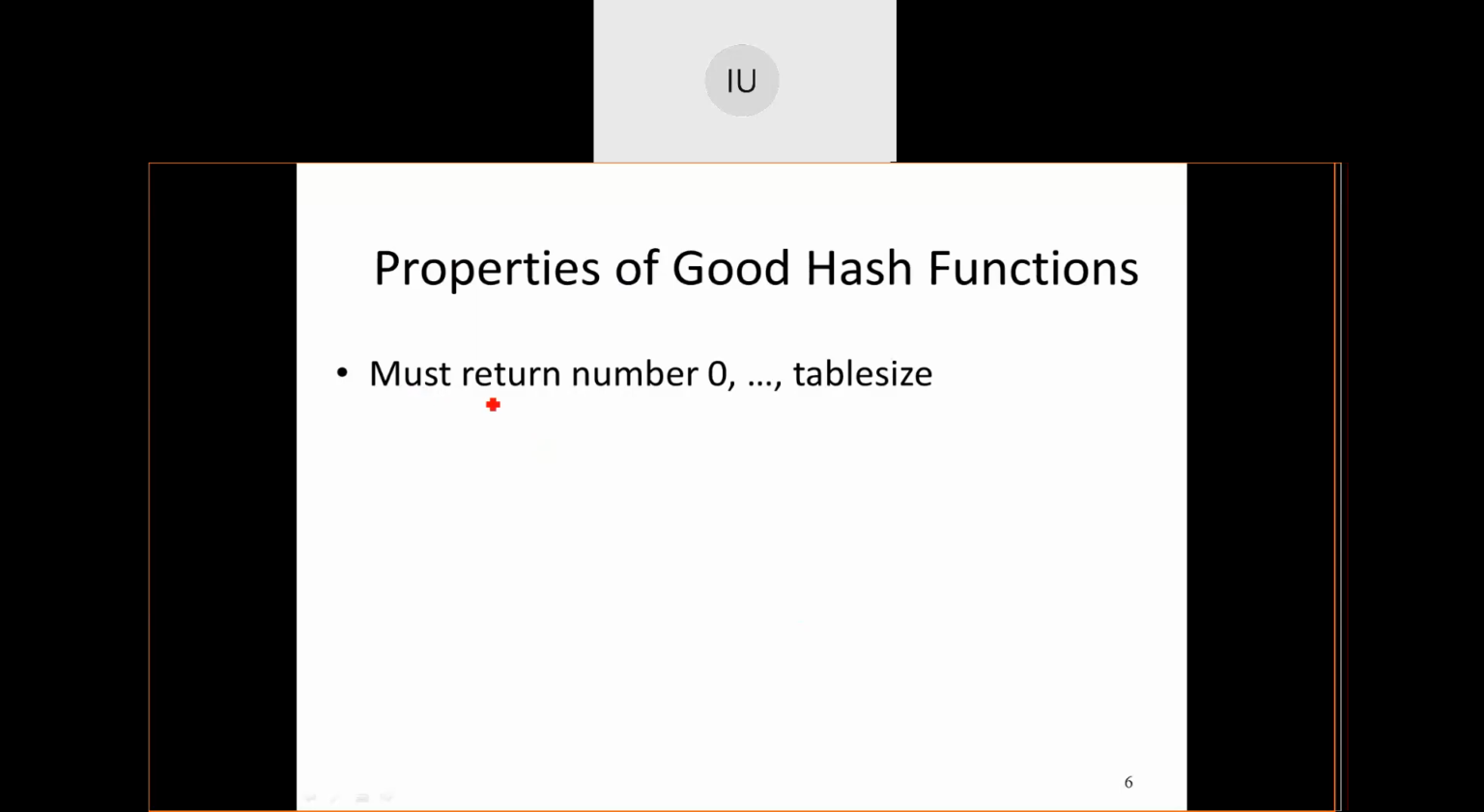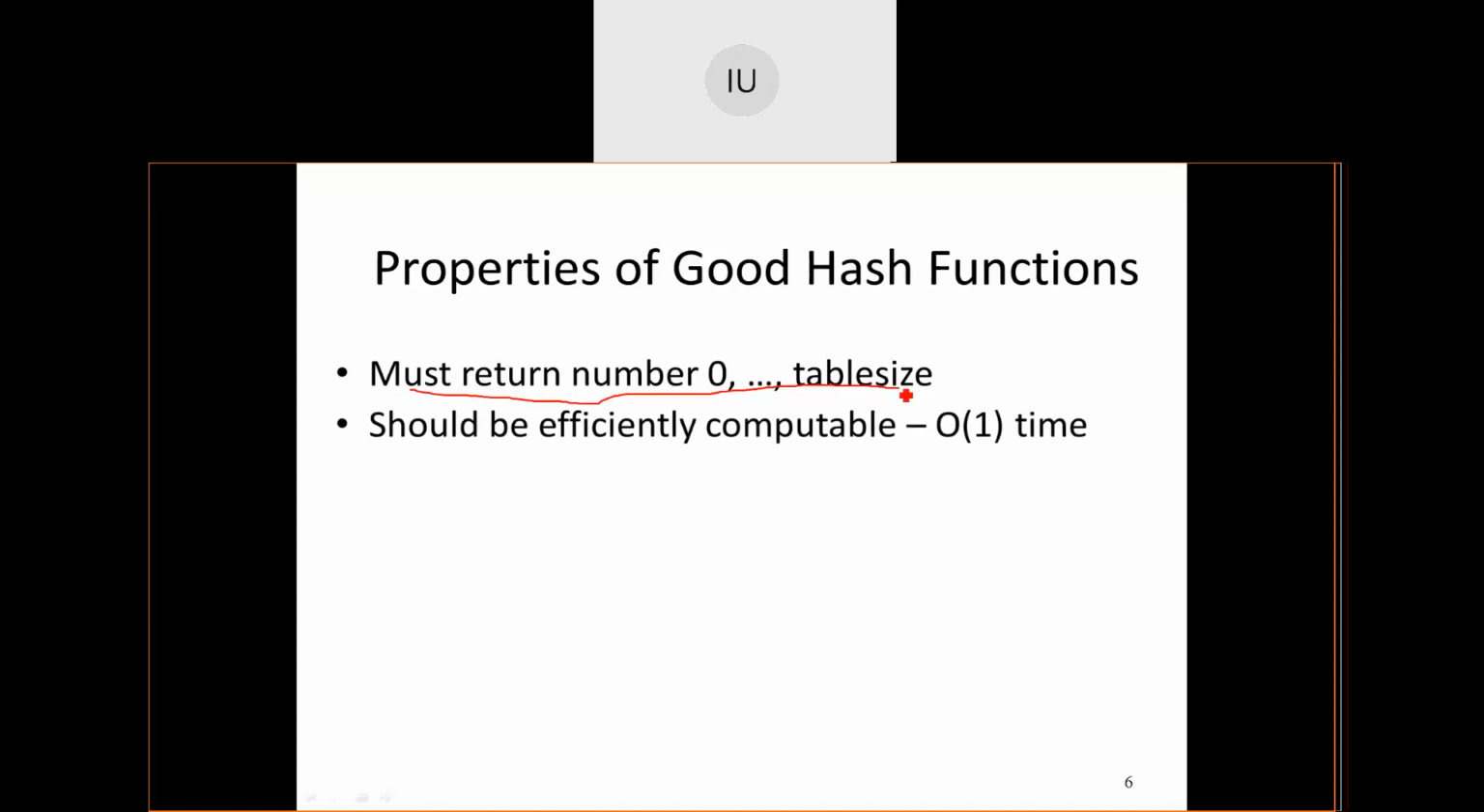What is that? It must return a number from 0 up to table size minus 1. Between 0 and table size, the number is being returned. That number indicates the location of the value to be stored. It should be efficiently computable.